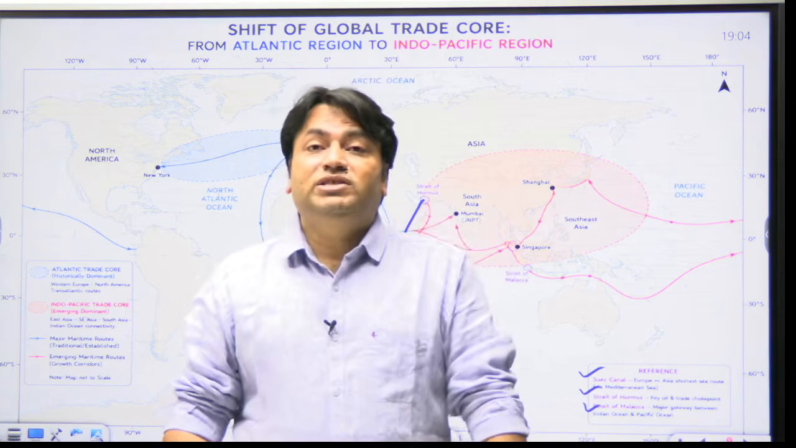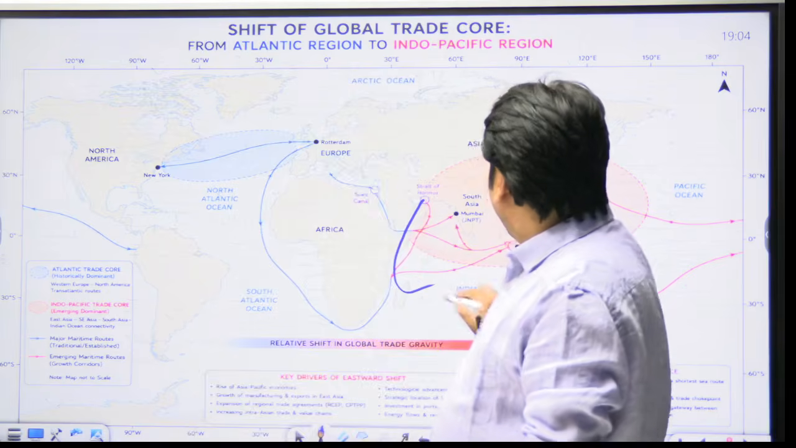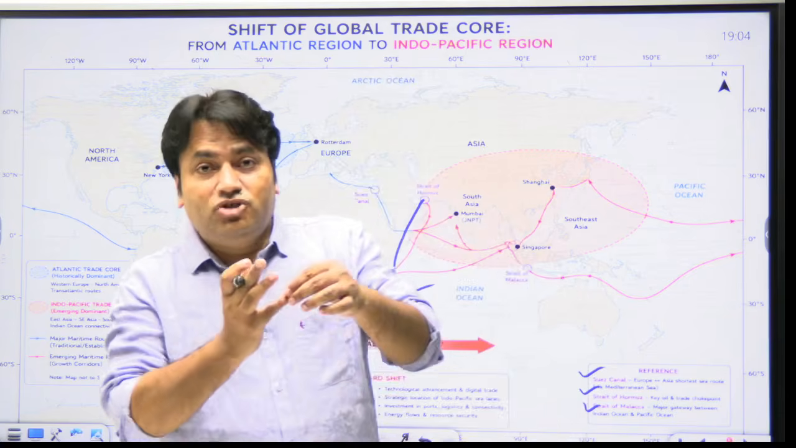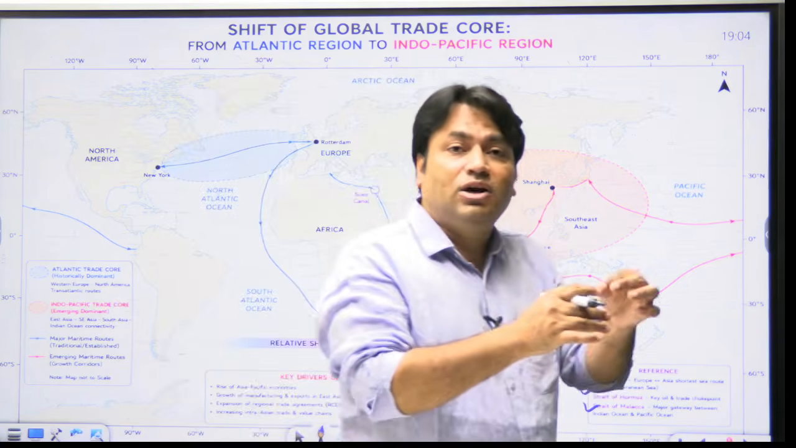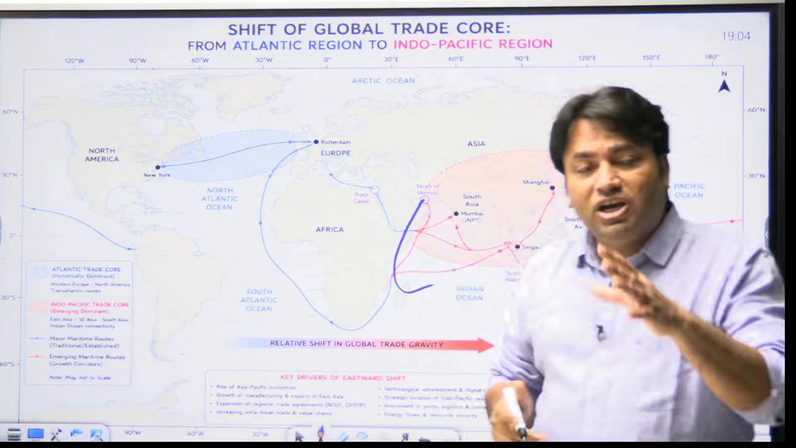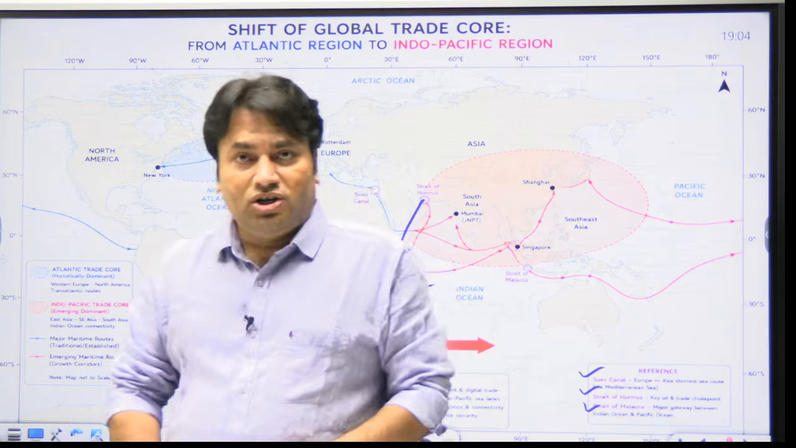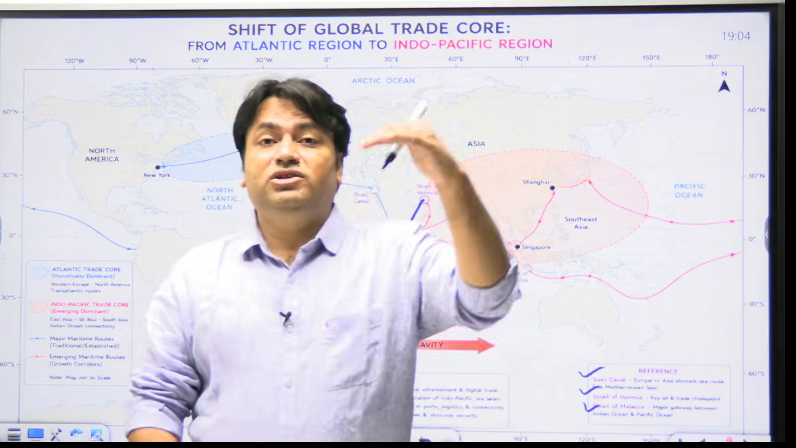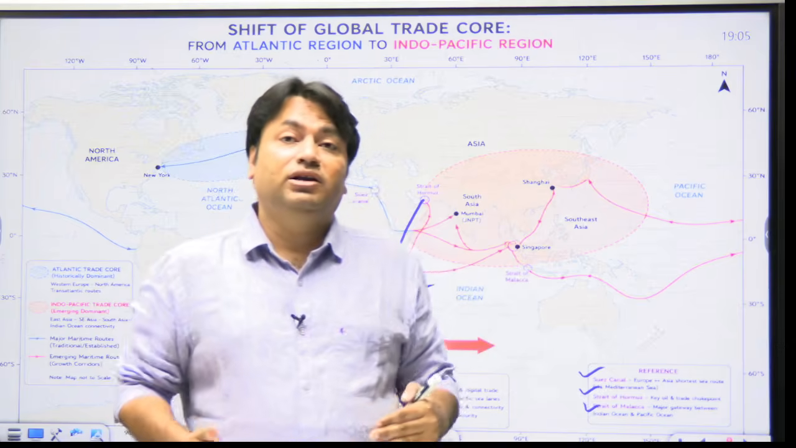But today what we see is an emerging Indo-Pacific center. And when we say emerging Indo-Pacific center, it means that we are talking about China, India, Japan, South Korea. We are talking about ASEAN economies. We are talking about Australia. When we are talking about emerging Indo-Pacific, we are saying that these regions are becoming major manufacturing and energy economies